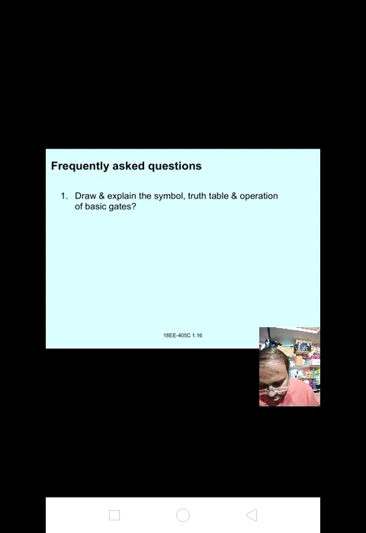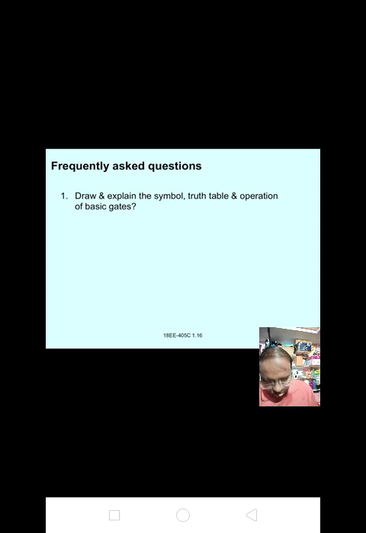Now the last one, NOT gate. NOT gate has a symbol, an arrow symbol, and at the tip of that arrow we have a bubble. Here there is only one input and only one output. Input is A, output is Y, that equals A bar. The output is the complement of its input.